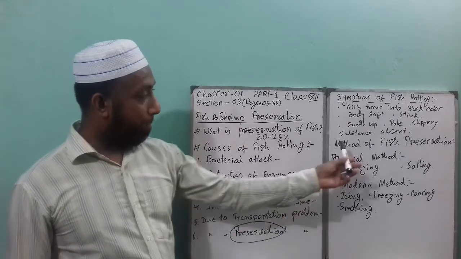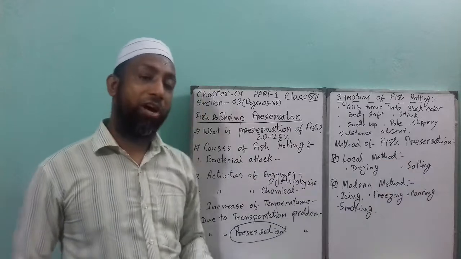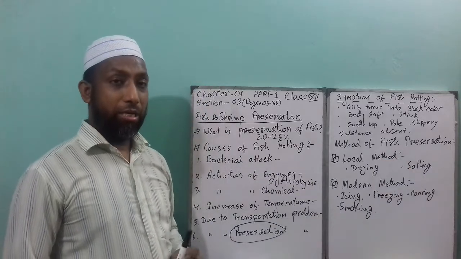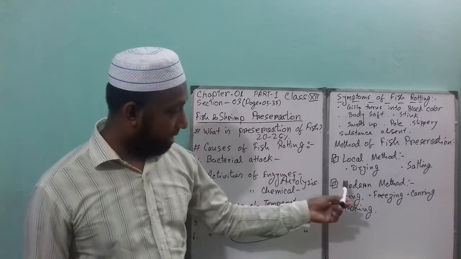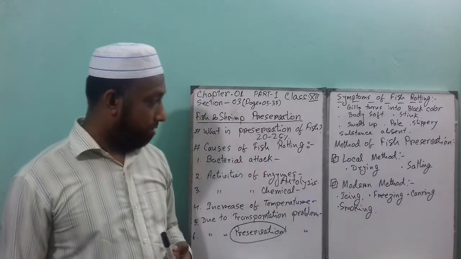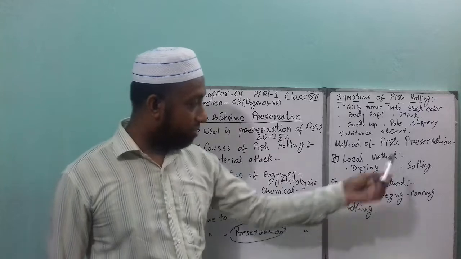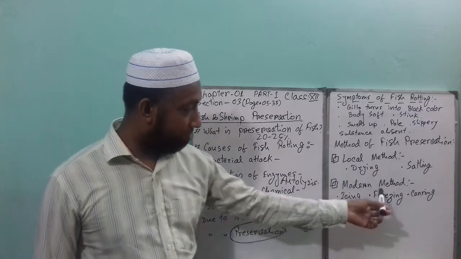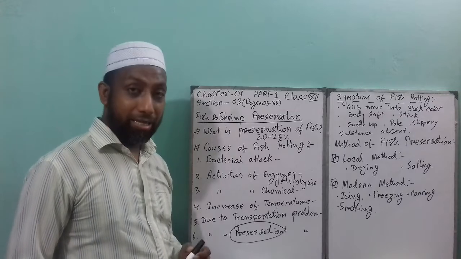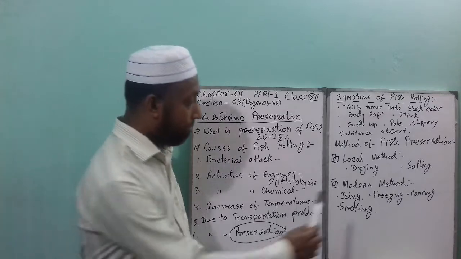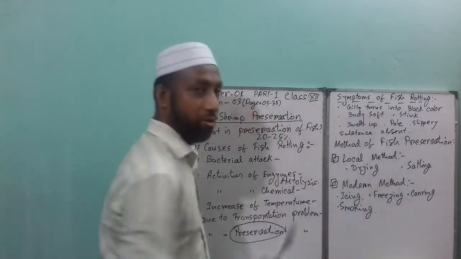Next point is methods of fish preservation. How can you preserve the fish? There are two types of methods. One is the local method, the other is the modern method. The local methods are drying and salting; the modern methods are icing, freezing, canning and smoking. Today in this lecture I will discuss the drying and salting methods.